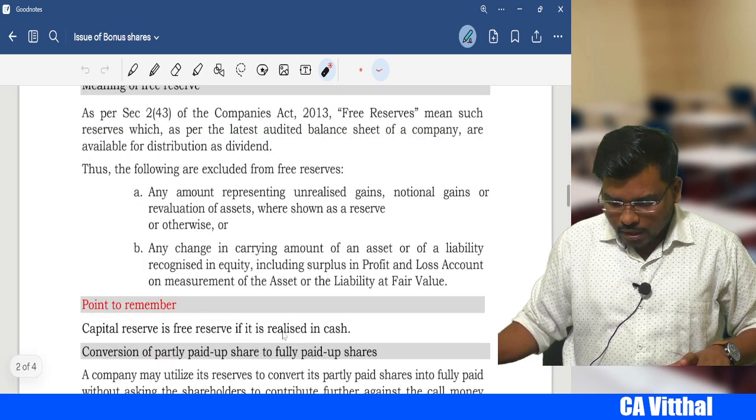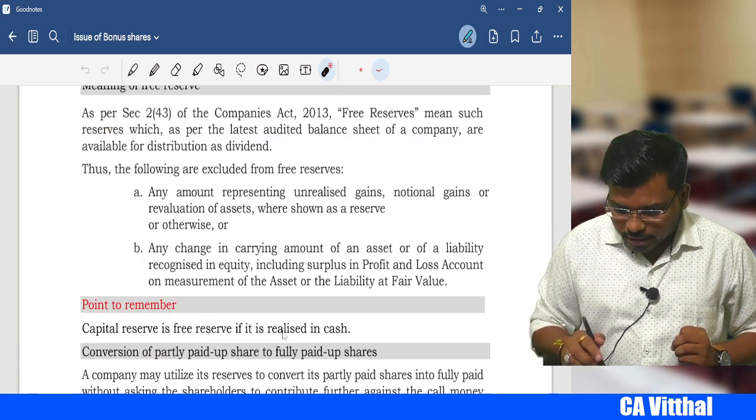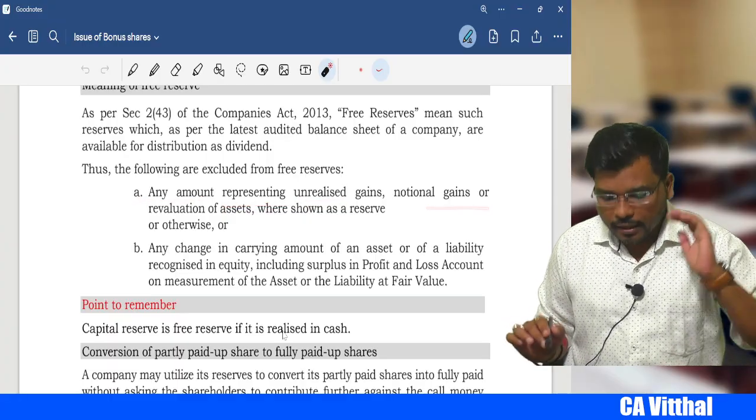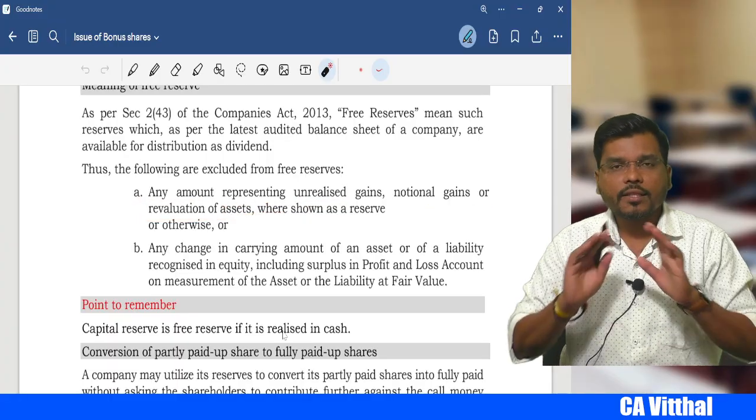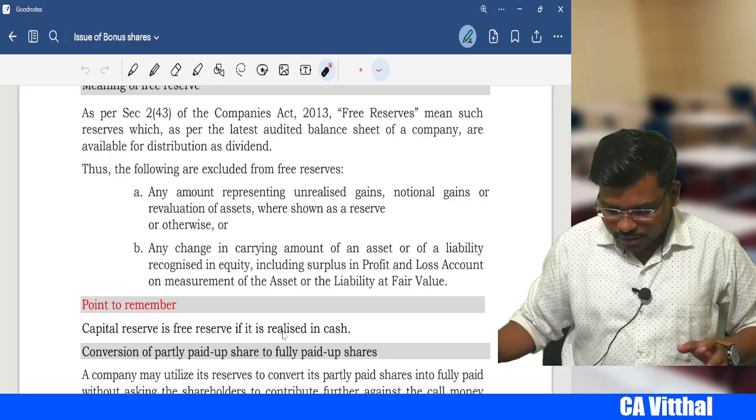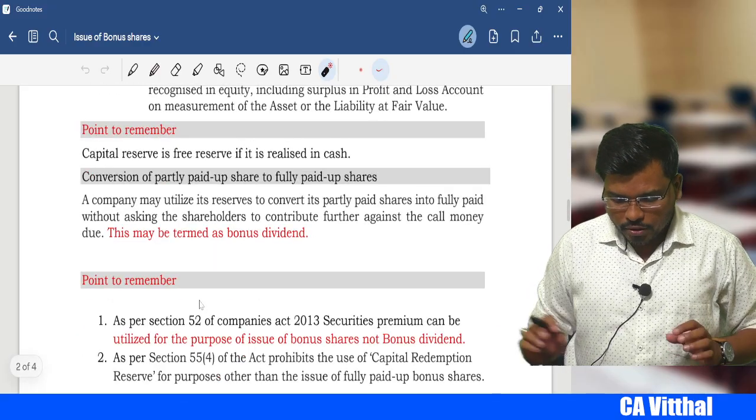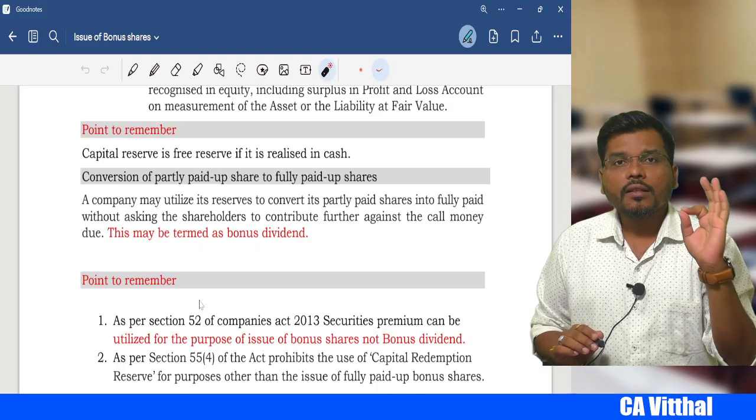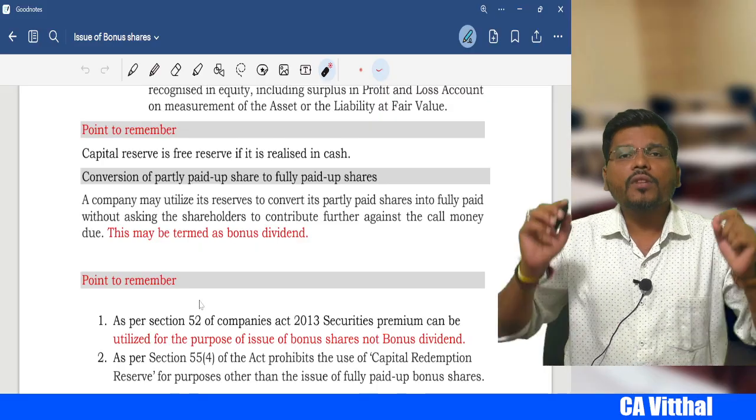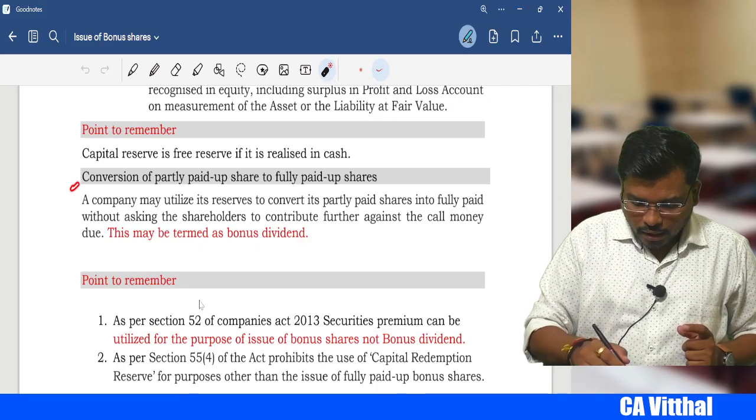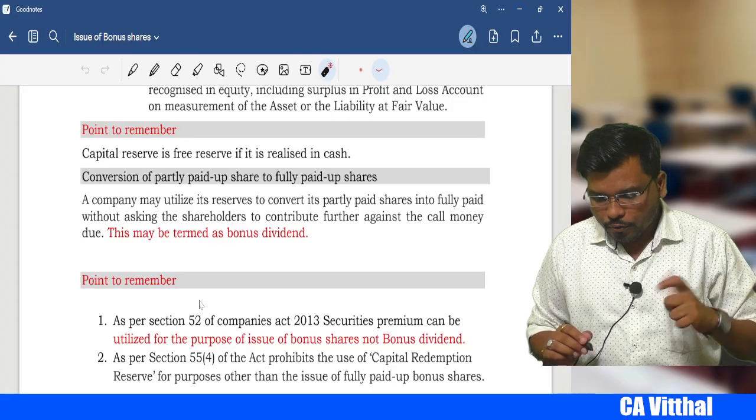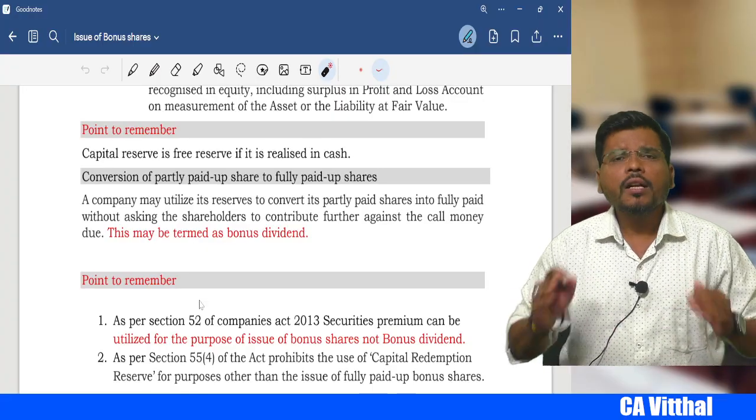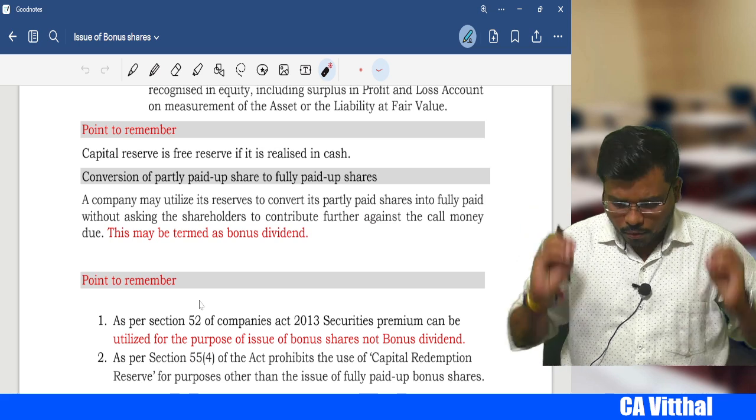Okay, next, free reserve does not include what, sir? Any amount representing unrealized gain, notional gain, right? Revaluation of asset, they are not free reserves. Next point to remember: capital reserve is treated as free reserve if realized in cash. Conversion of partly paid up shares to fully paid up, that means unless and until you convert the partly paid up shares into fully paid up, the company cannot issue fully paid bonus shares.